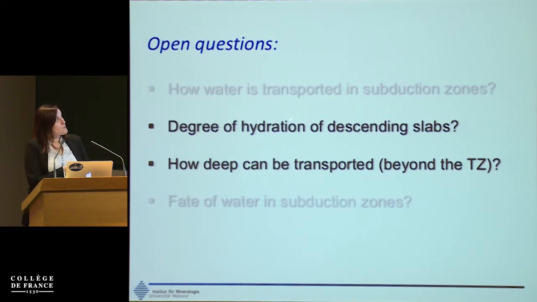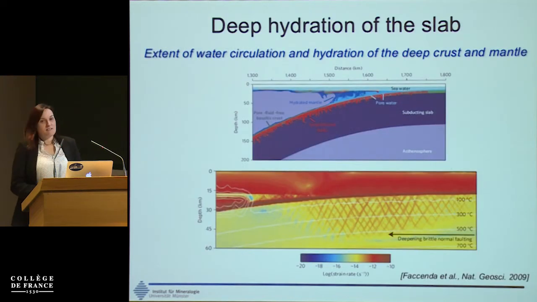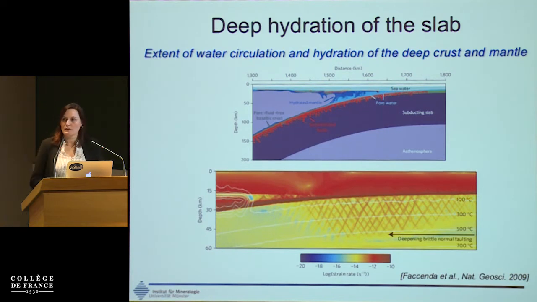Briefly, I will introduce what the potential water carriers are, but I think this is the topic of the next talk, so I will not go into many details. If you want to transport water quite deep into the transition zone, you might need to rely on the hydration of deep portions of the slab. So you still need to invoke deep hydration of the slab and the lithospheric mantle underneath the crust.